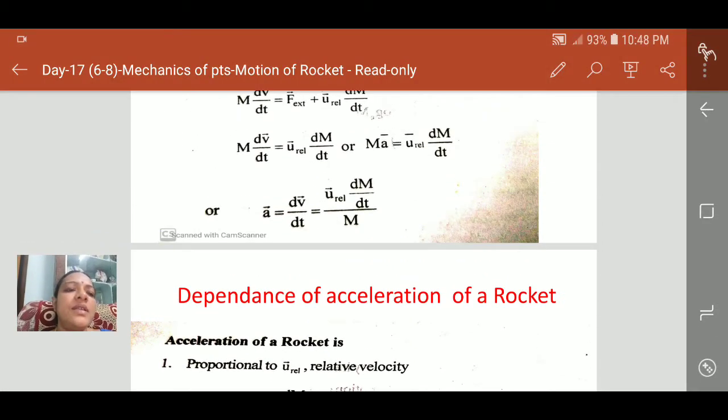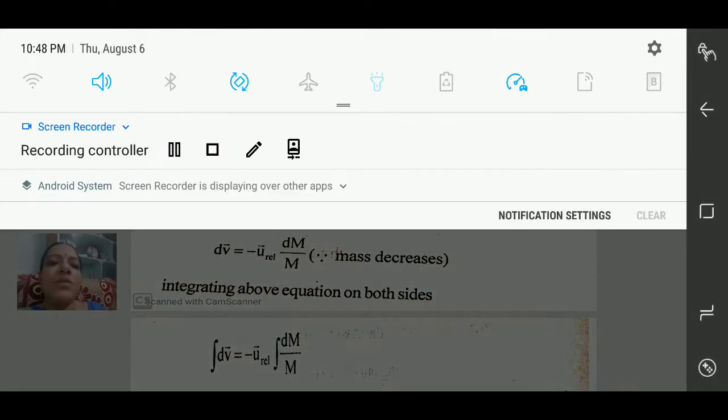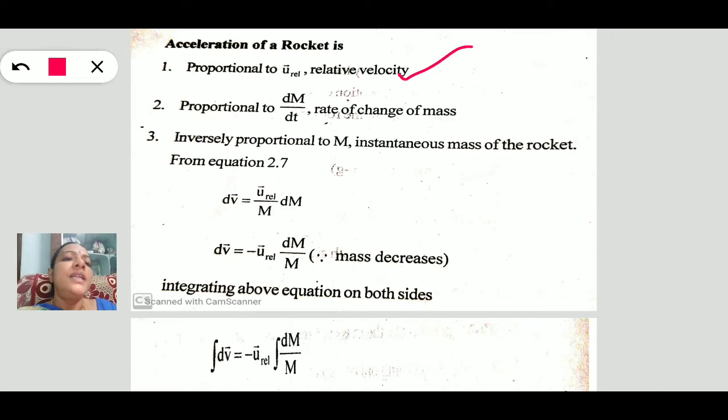By the above equation, the acceleration is directly proportional to the relative velocity, similarly proportional to the rate of change of mass, and inversely proportional to m, the instantaneous mass of the rocket.